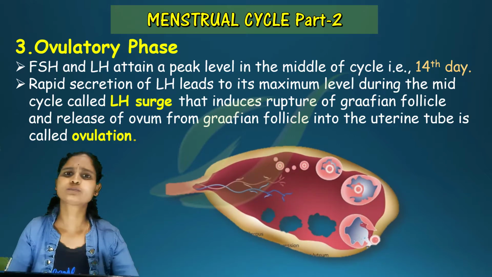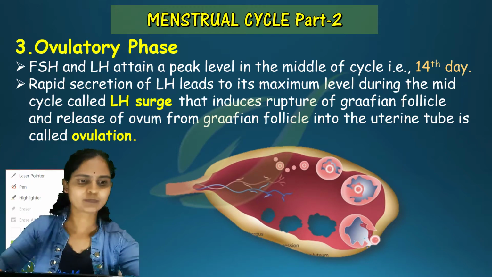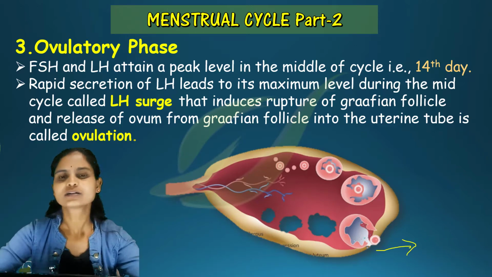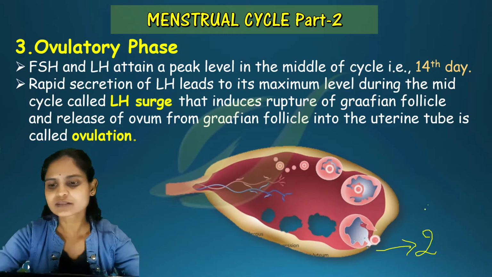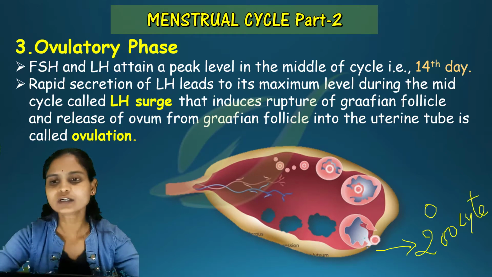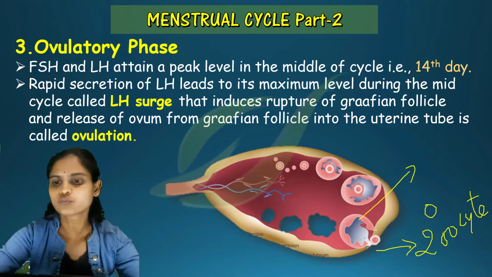Here you can observe the diagram which shows ovulation taking place. This is a secondary oocyte which is being released from the Graafian follicle. This is the Graafian follicle.